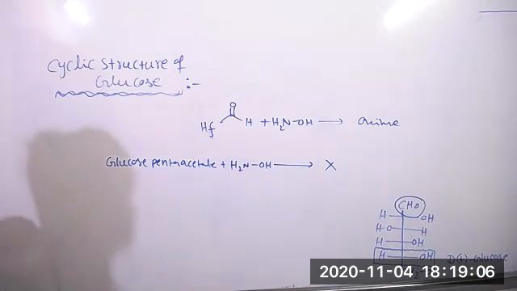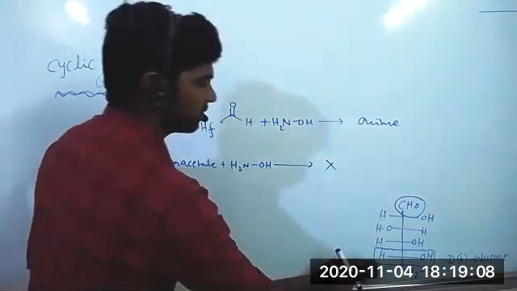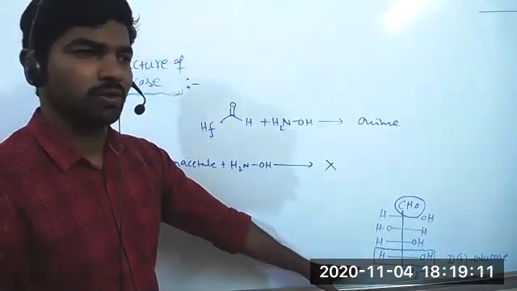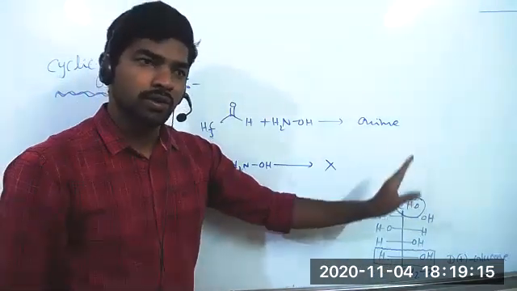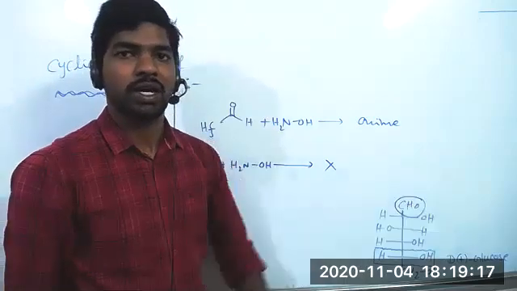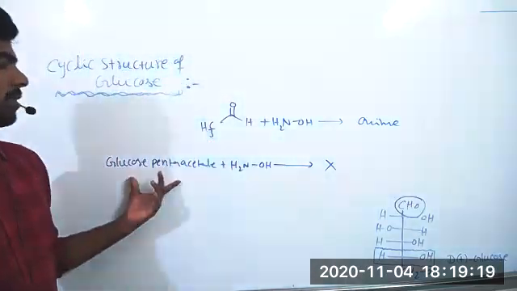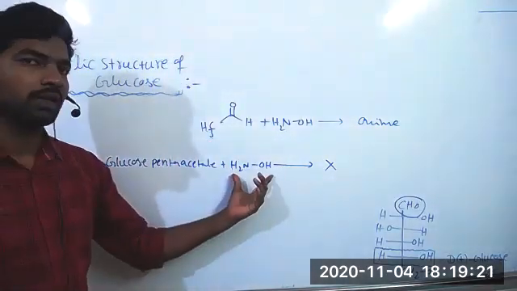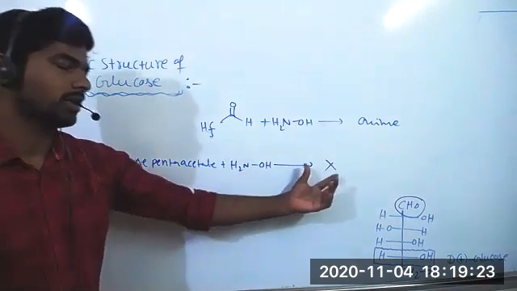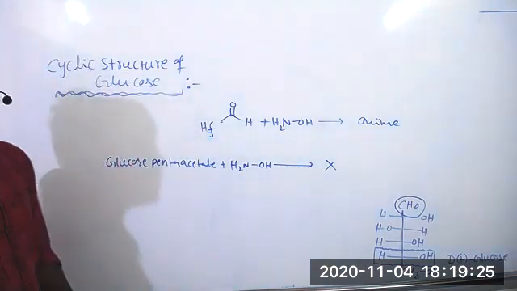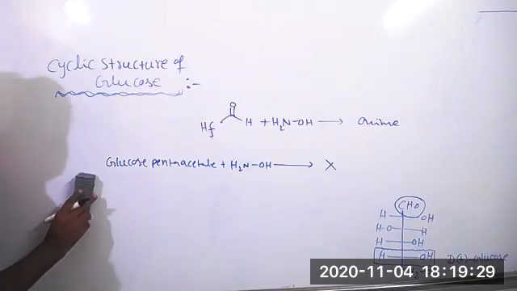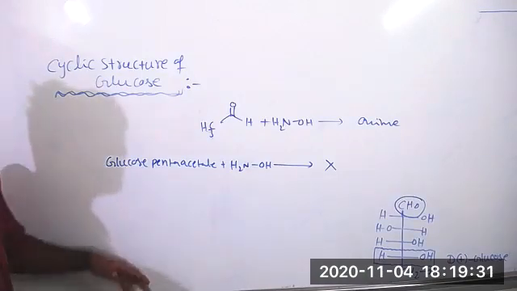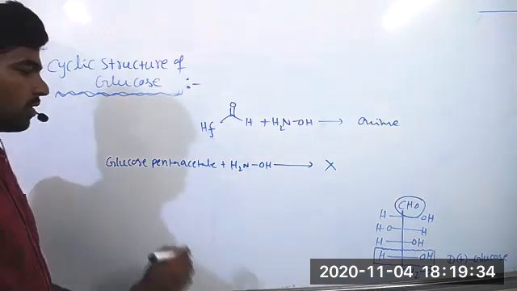So these two reactions are not explained by the open chain structure of glucose. One is that glucose does not react with Schiff's base and sodium bisulfite and does not give its addition product. Another is that glucose pentaacetate does not react with hydroxylamine, so obviously it does not give any product. The open chain structure is allowed, but to explain these properties they introduced another structure of glucose.